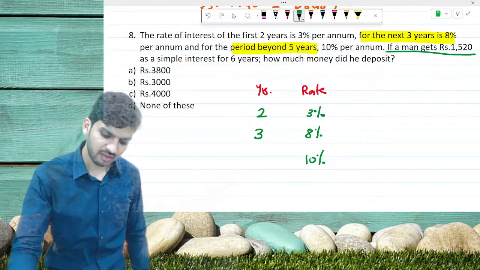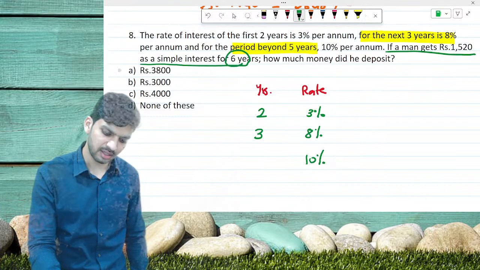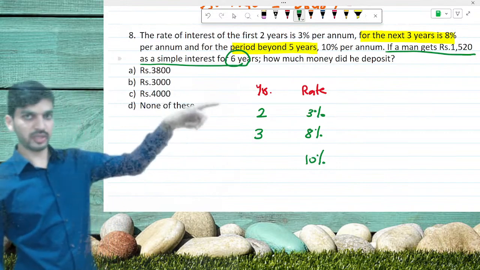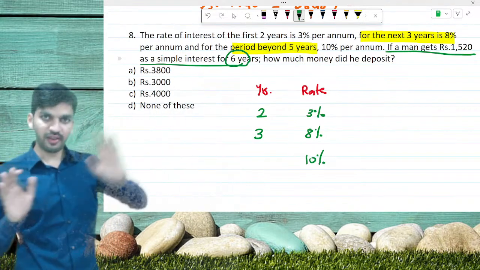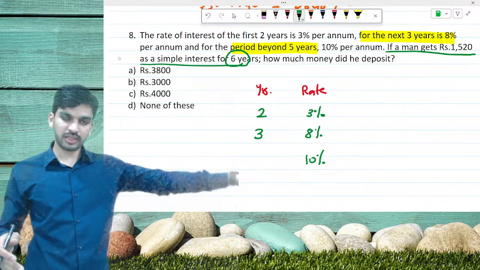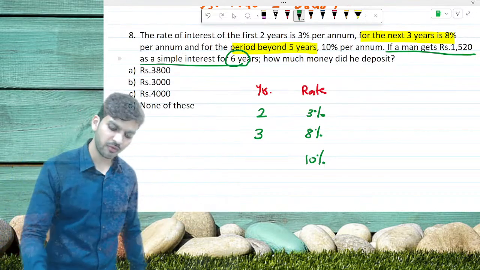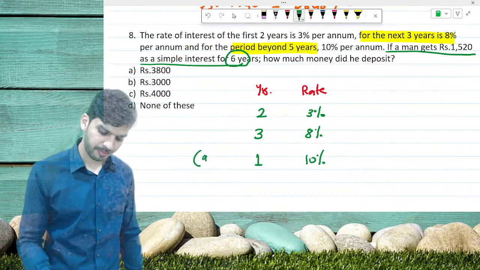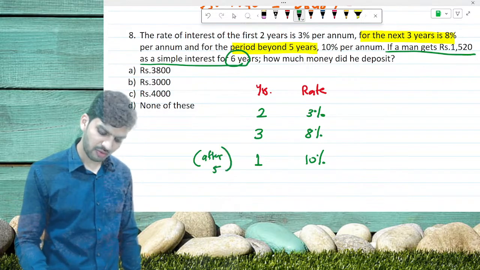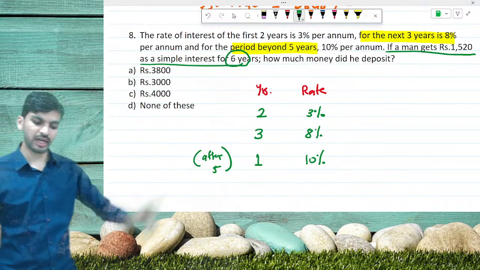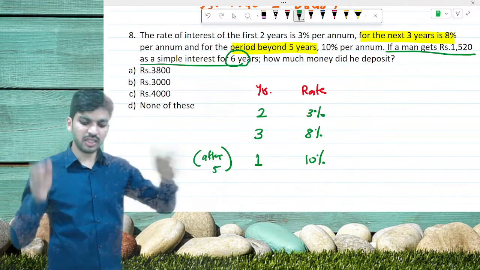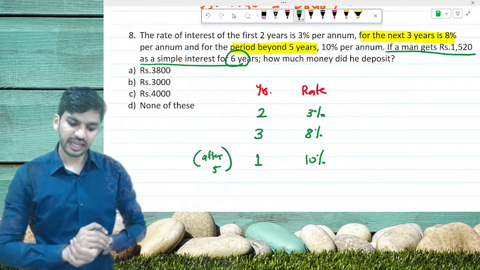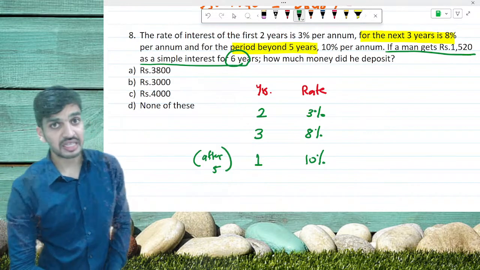If a man gets 1520 as simple interest for 6 years, that means the total time is 6 years, out of which the first 2 years are at 3%, the next 3 years at 8%, and 5 years have been done. After 5 years it is 10%. From 5 we have to go till 6, that means for 1 year. So 2 years at 3%, 3 years at 8%, 1 year at 10% is the rate of interest. Now they are asking how much money he deposited, what is the principal amount.